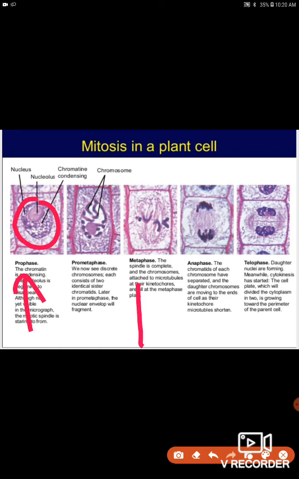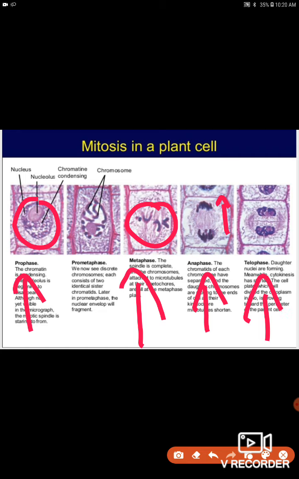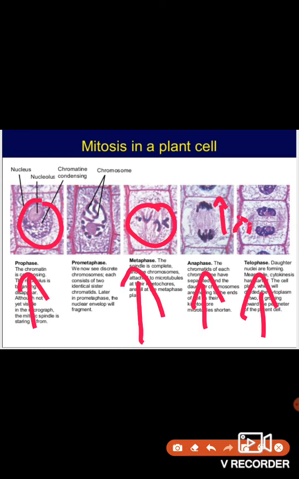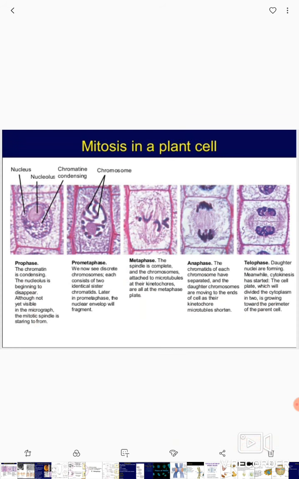Metaphase means the chromosomes are in the equatorial plane. This is how you can identify it in the microscope. In anaphase, you can see in one cell they start moving to the polar area, and see how telophase looks. They are in the condensed form in the polar area but have some kind of constriction. This is the microscopic observation for mitosis.